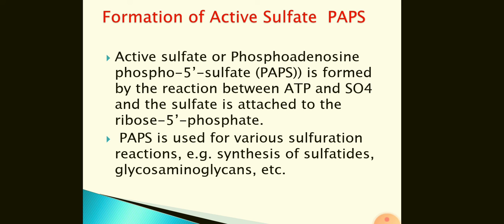PAPS is formed by the reaction between ATP and sulfate, and the sulfate is attached to the ribosyl phosphate. PAPS is used for various sulfuration reactions, for example, synthesis of sulfatides or glycosaminoglycans, etc.